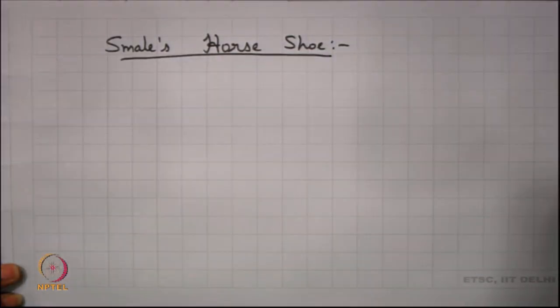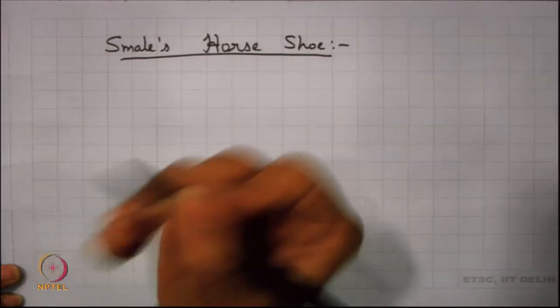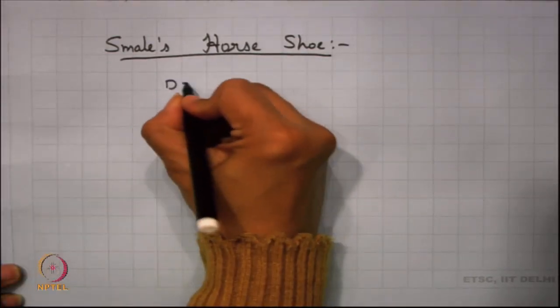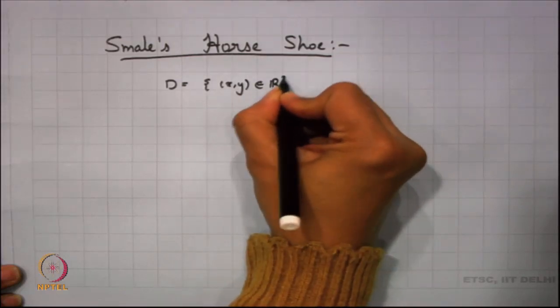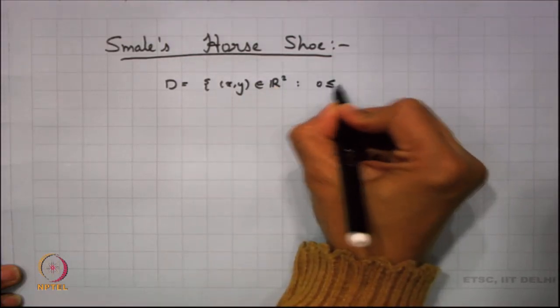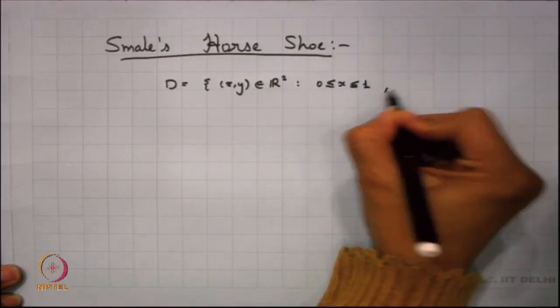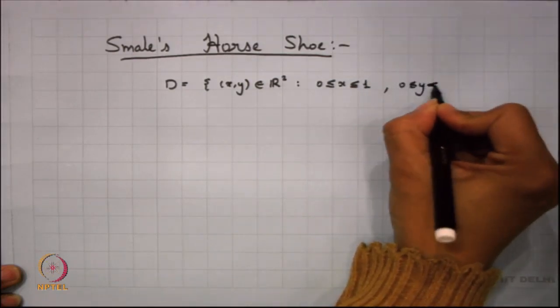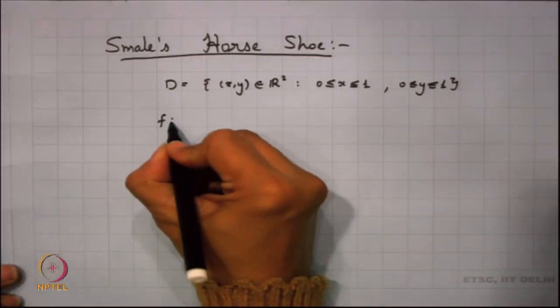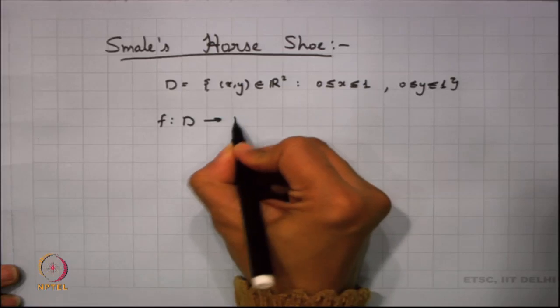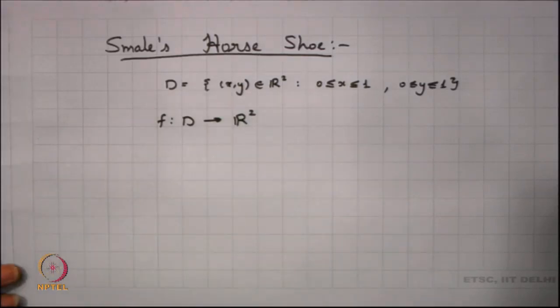Now, how do we describe this mathematically? So, we again take our D to be the set of all (x, y) in R squared, where 0 ≤ x ≤ 1, 0 ≤ y ≤ 1. So, you are taking basically again the unit square, and you define f from D to R squared. Now, the description of this f is not very mathematical.